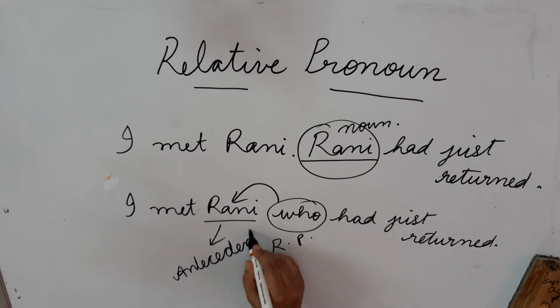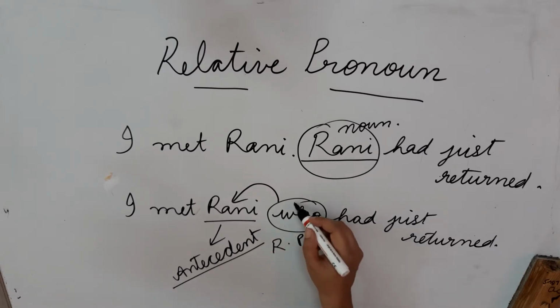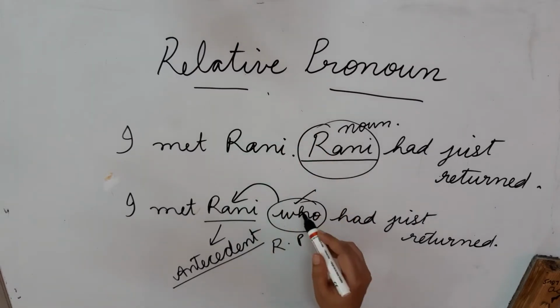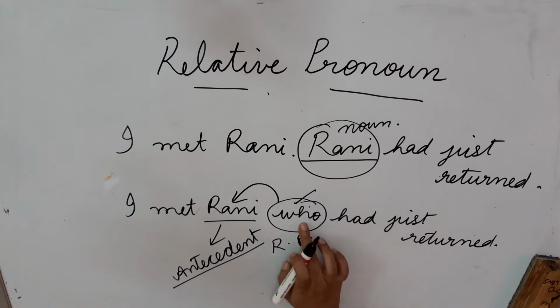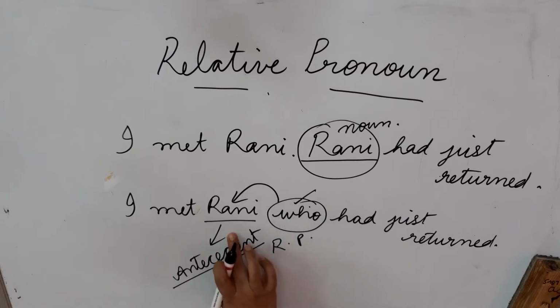This noun which is preceded by the relative pronoun is known as the antecedent. I hope you have understood how we are using the relative pronoun. Because we have used this word instead of a noun, it has become a pronoun, and the noun in whose place it is kept is the antecedent.